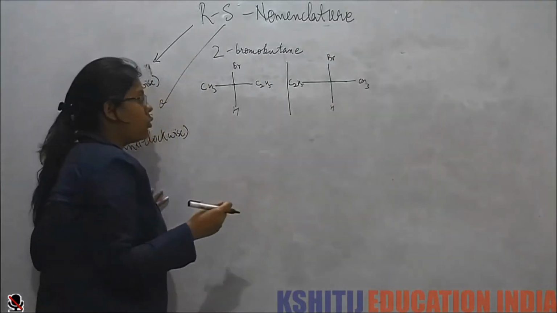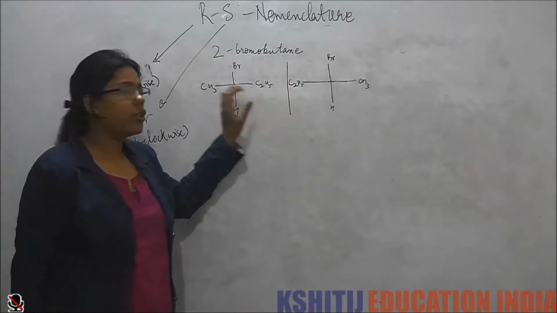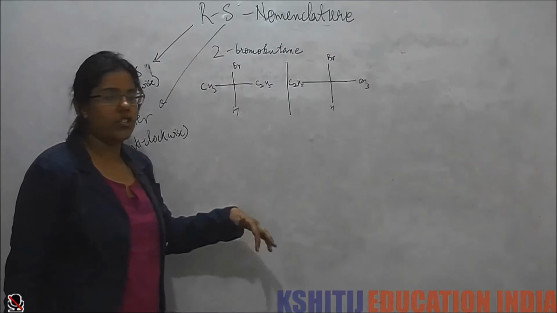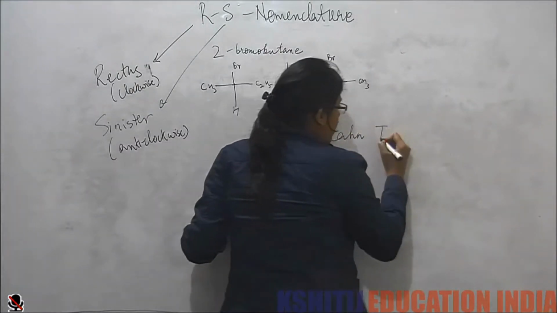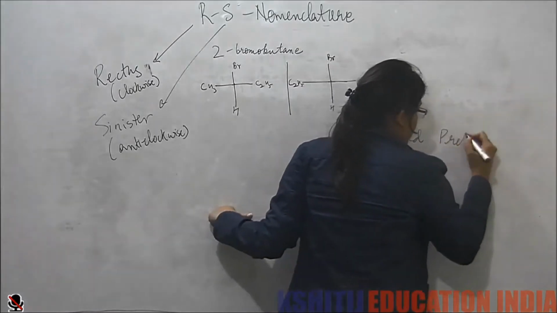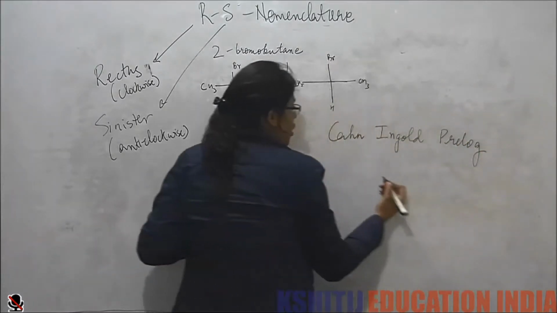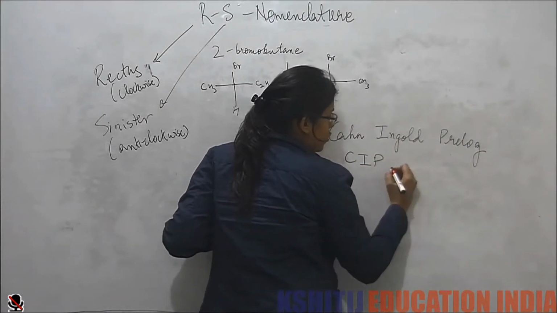We are going to follow the rules for giving the priority to the groups and finding out the configuration, which were given by Cahn, Ingold and Prelog. So they are also called CIP rules for priority.